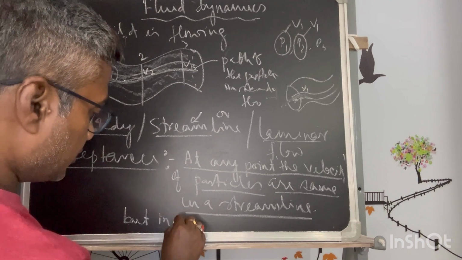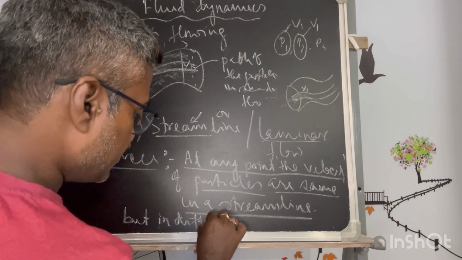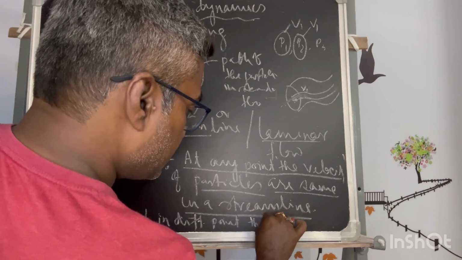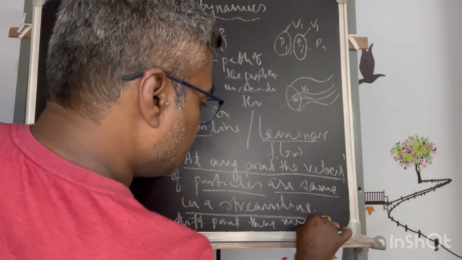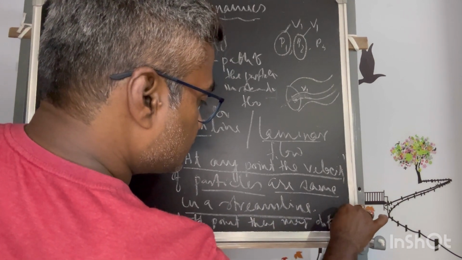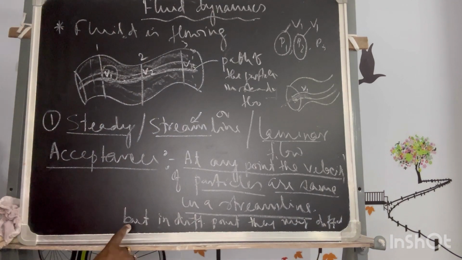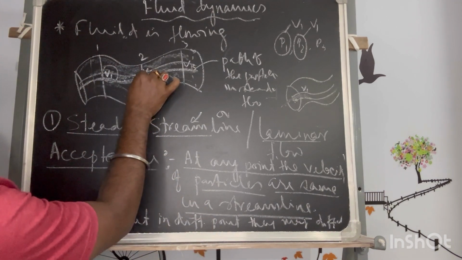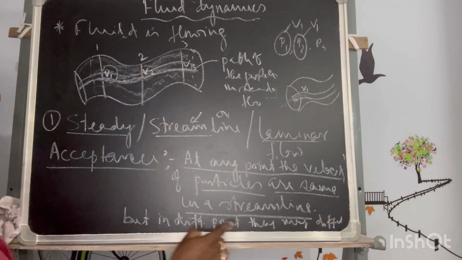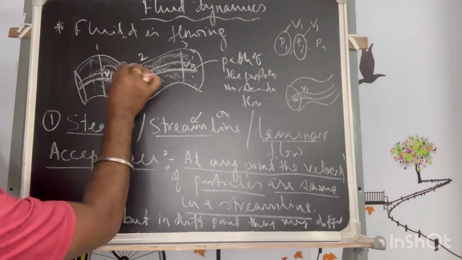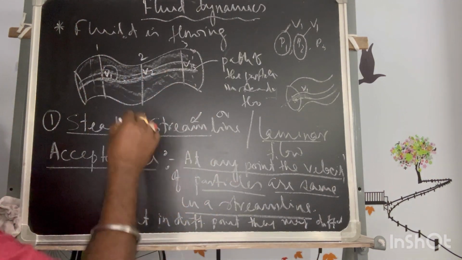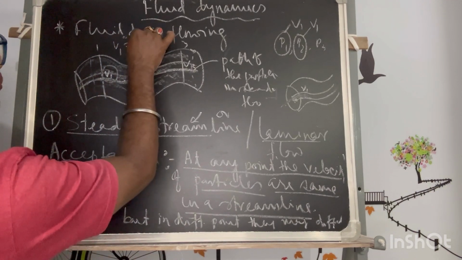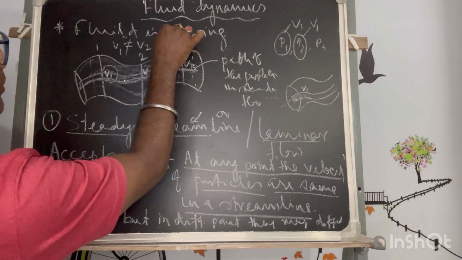in different points, they may differ. This is also my language. So this is one point, this is another point. In different points, they may differ. I'm not saying that they will differ, but they may differ. Means v1 may not be equal to v2, may not be equal to v3.